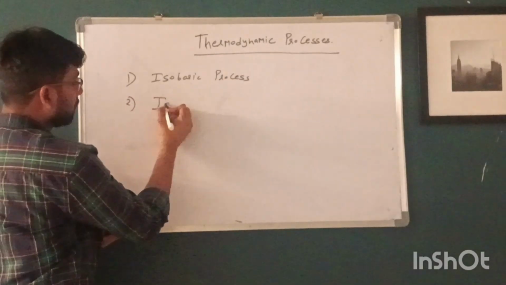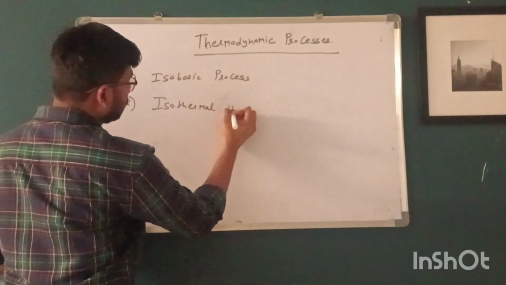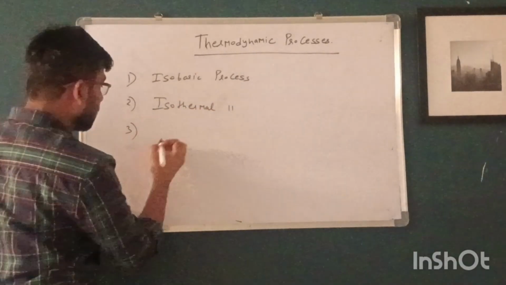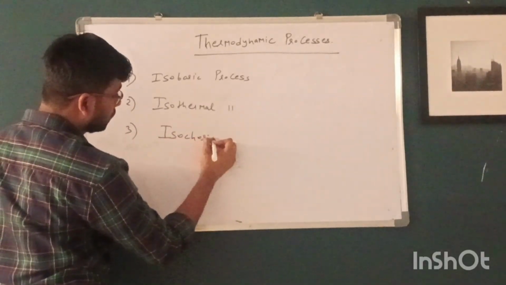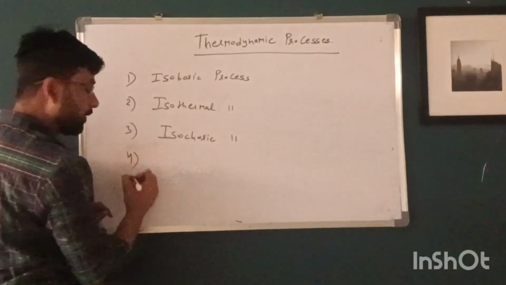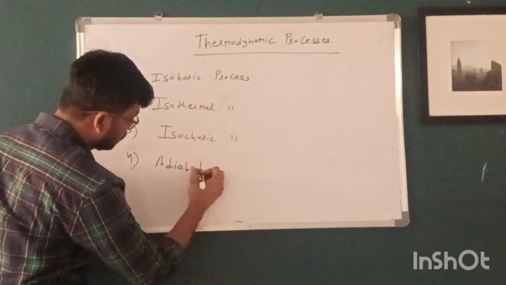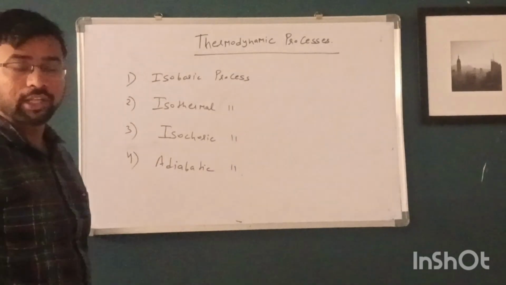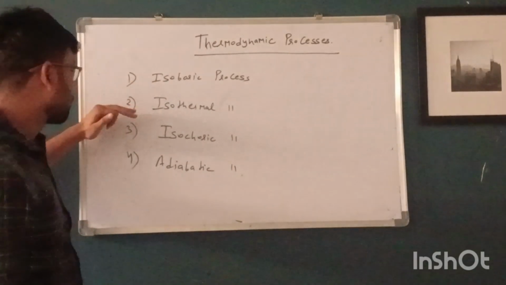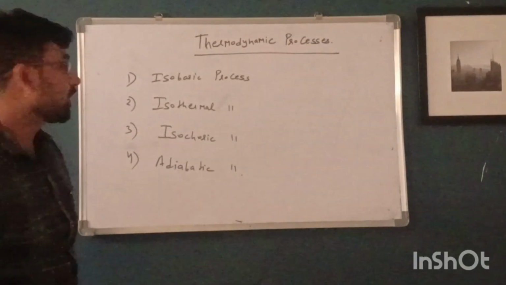Second one is isothermal. Third one is isobaric process. And fourth one is adiabatic process. So there are four types of thermodynamic process: isochoric, isothermal, isobaric, and adiabatic. First, we will see the isobaric process.